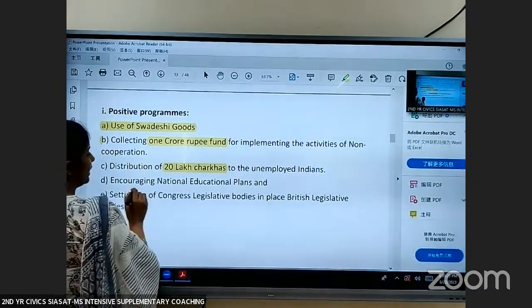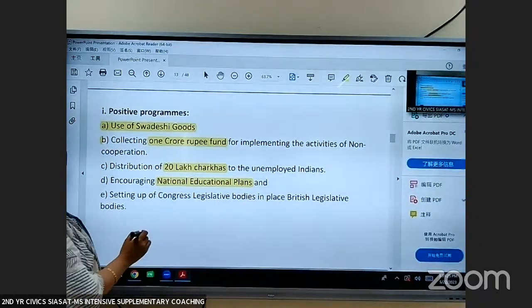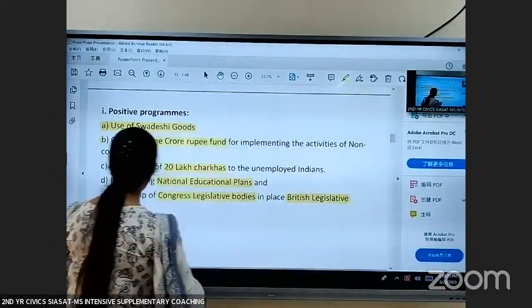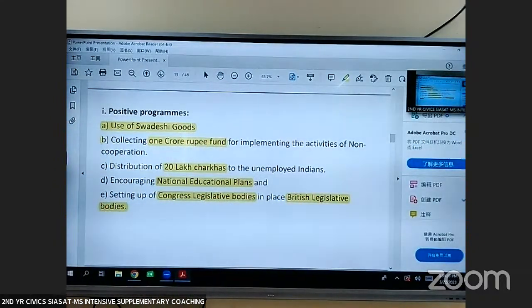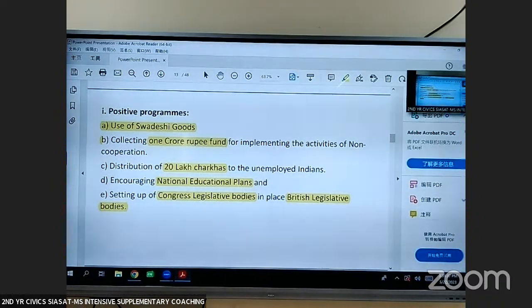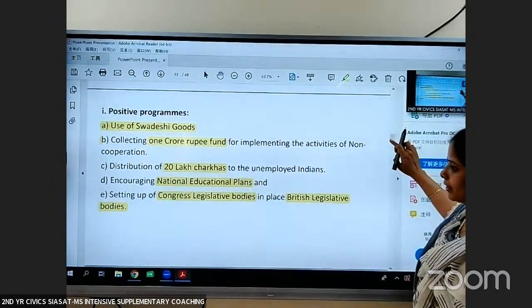And they encouraged national education plans. And Congress legislative bodies replaced British legislative bodies. So these British legislative bodies were replaced by the Congress legislative bodies. So these were the positive programs. Let us see the negative programs.